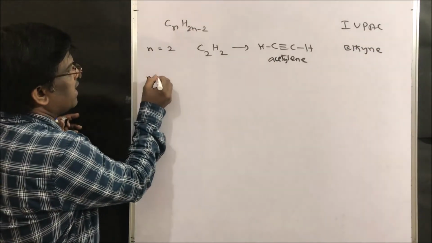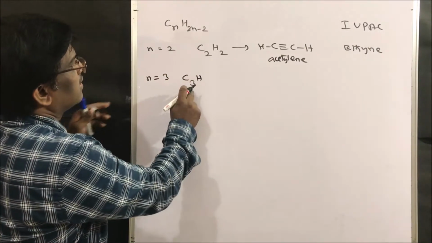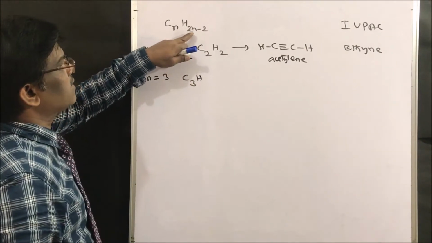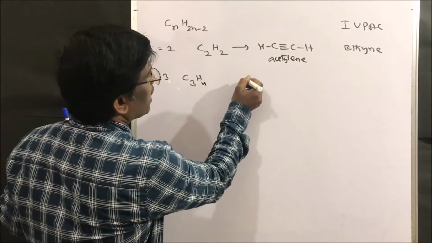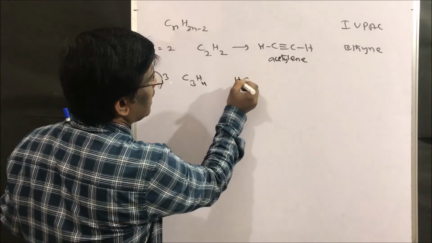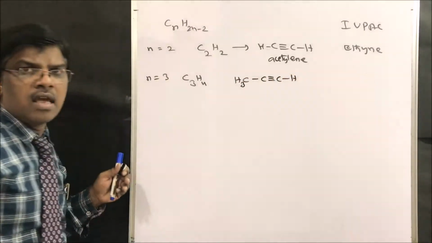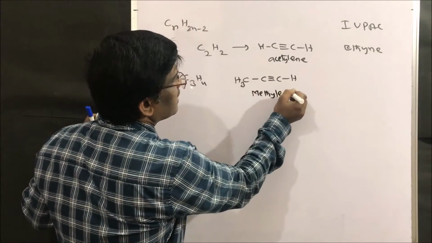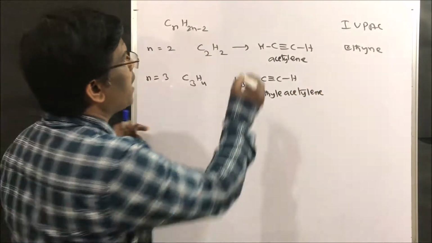If n equals 3, what am I going to get? C3, 2 times 3 is 6, minus 2 is 4. So I get CH3-C≡CH. This is methyl acetylene, the common name.